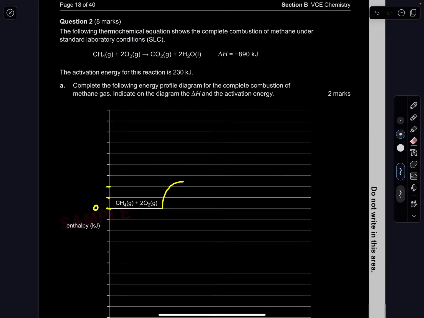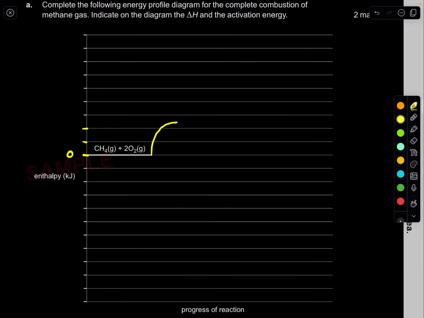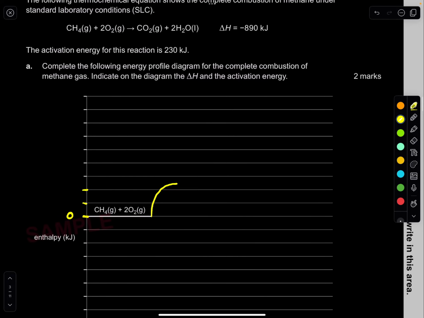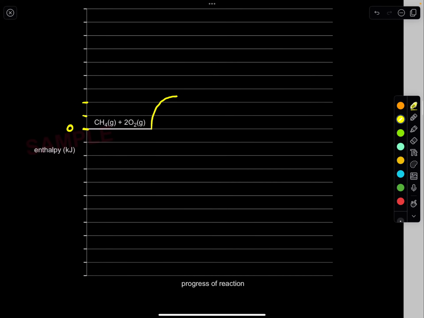And then it will go down. Remember, the enthalpy change is the difference between the energy of the products minus the energy of the reactants. So we know that the enthalpy change is negative 890, so approximately negative 900. That's negative 100, 200, 300, 400, 500, 600, 700, 800, 900. So approximately it will be around here. I'm just going to draw this line for reference.